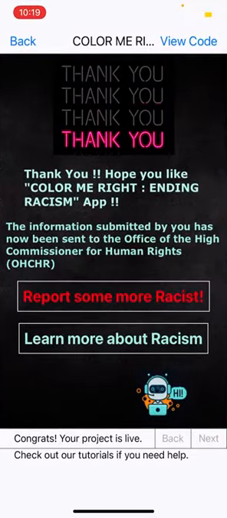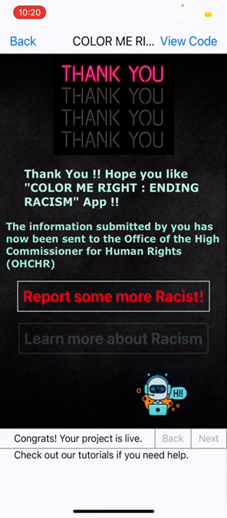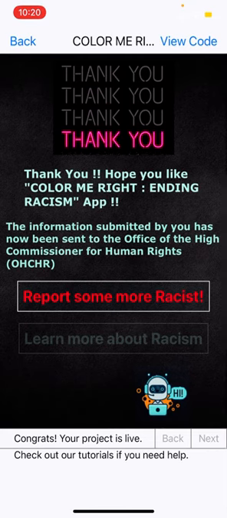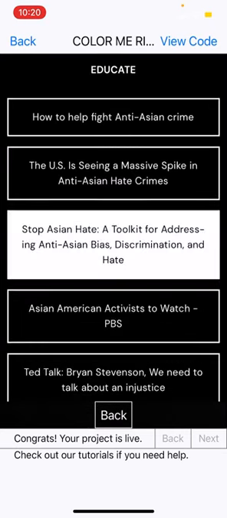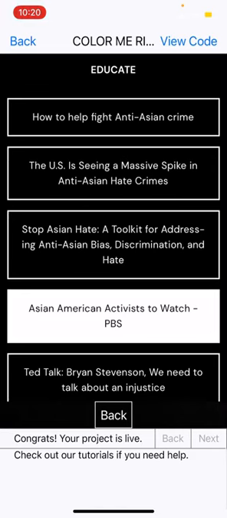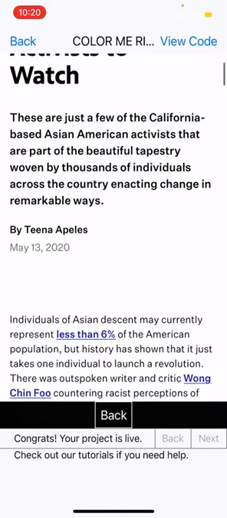Now, a mail has been sent to the United Nations Office of the High Commissioner for Human Rights, also known as OHCHR, and the information is also saved on a secure database. You will land to a thank you screen confirming your complaint has been reported. To educate yourself more about racism, you can click on the Let's Learn More About Racism, and it will take you to a website where you can donate to certain organizations, and you can also learn about racism by watching TED Talks and scholarly articles.